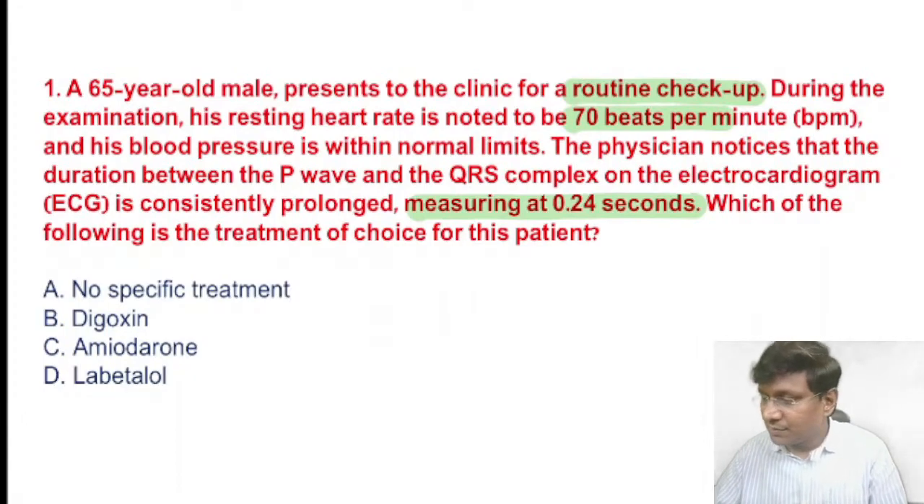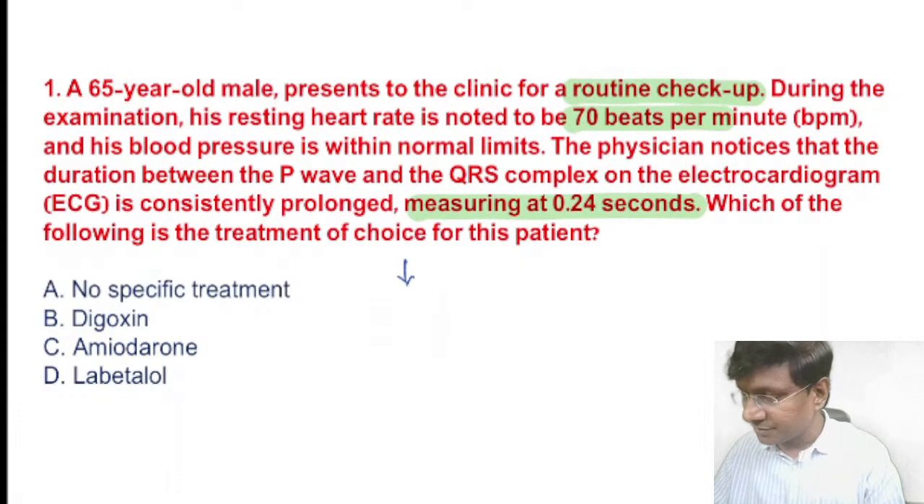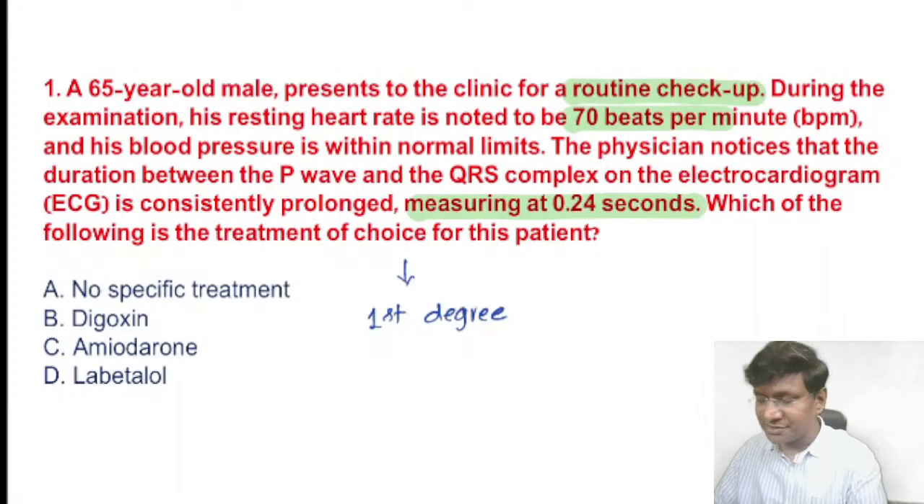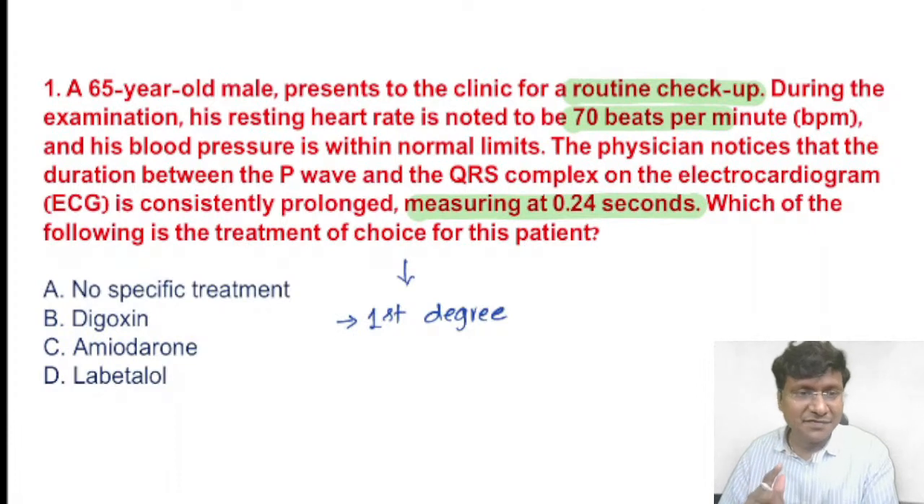Very good. Now this is a case of a first degree AV block. This is a previous INICET question, and a recent NEET PG question also, but there they directly mentioned the PR interval as 0.21 seconds and asked whether it is a normal ECG, a first degree, second degree, or third degree AV block. Now this is a first degree AV block, and in case of the first degree AV block, there is no specific treatment required.